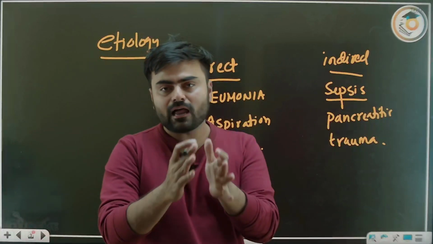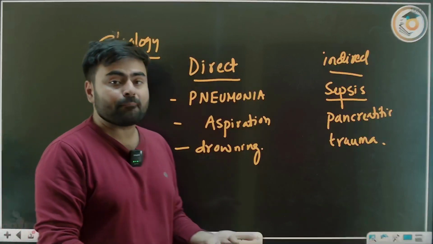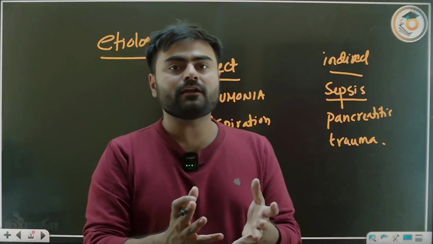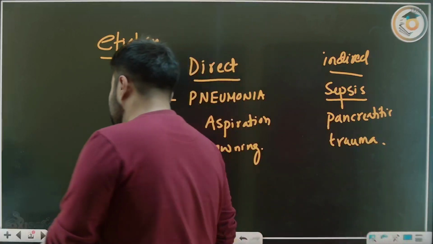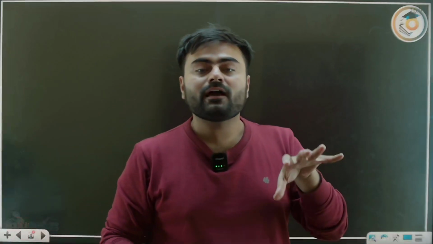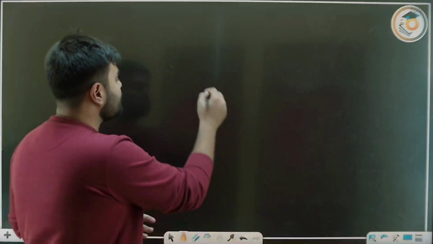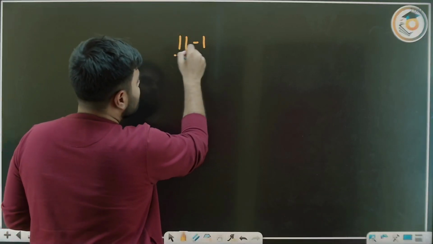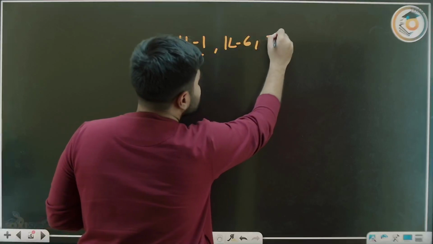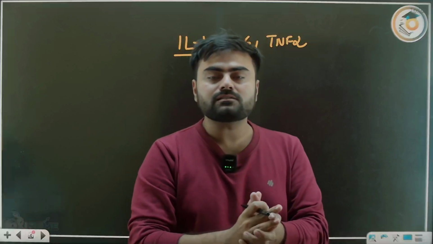So this type of thing can cause ARDS. There are direct lung causes or some indirect causes that can cause ARDS. Now what is happening in ARDS? Why is there pulmonary edema? Basically there is inflammation. Ultimately there is some inflammation, and whenever there is inflammation, there are a few markers that are released. What are the markers of inflammation? Interleukin 1, interleukin 6 and TNF alpha. So these inflammatory markers come.